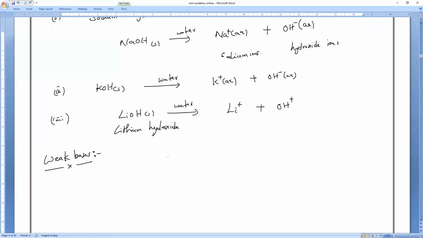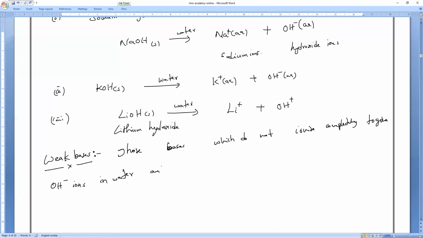Okay, so weak bases: those bases which do not ionize completely to give OH minus ions in water and have weak affinity for a proton are called weak bases.